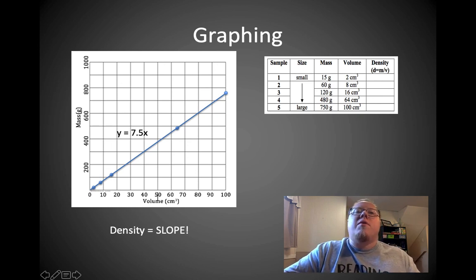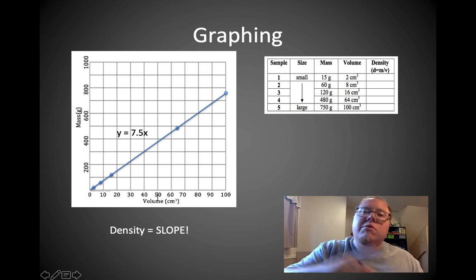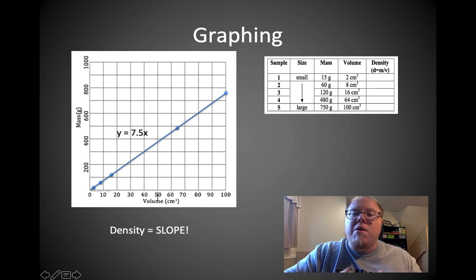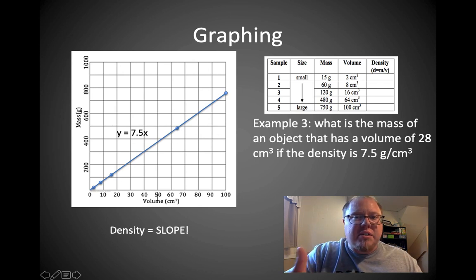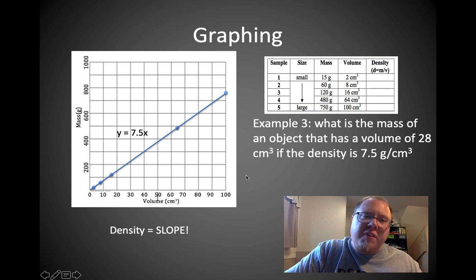So if you were to graph this, you could also use the graph to find the mass or the volume of an object. For example, what's the mass of an object that has a volume of 28 centimeters cubed if the density is 7.5 grams per centimeter cubed? So I've got this line here, and the slope is the density. I want to know what its mass is, and I don't have to do any math here. I just have to look at this graph.